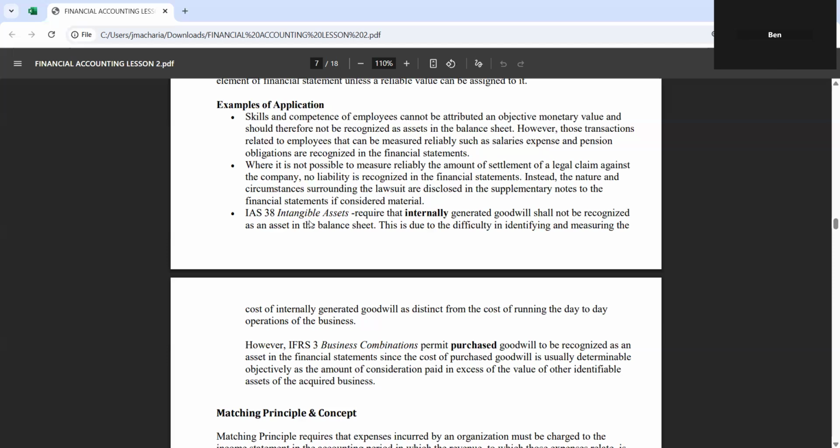If I'm selling you my motor vehicle, and this motor vehicle at the market rate is 800,000, meaning you can acquire this motor vehicle at a market value of 800,000, but you pay me 1 million. It means there is an extra 200,000 you have given me beyond the value of that motor vehicle. Then that becomes the goodwill. That means maybe that motor vehicle is known in the area. People know that when it is on the road, everyone would like to be carried by it, or there are specific interests that cause that motor vehicle to be sold beyond 800,000.